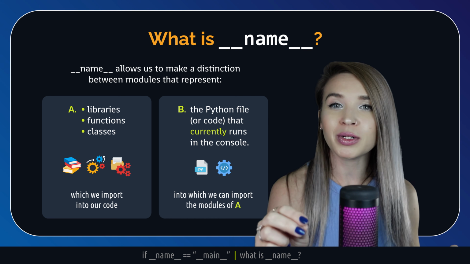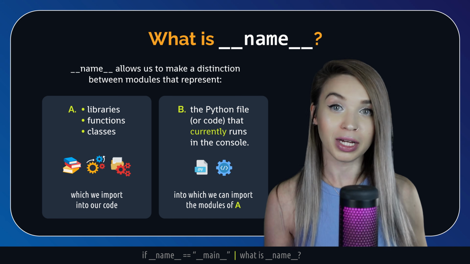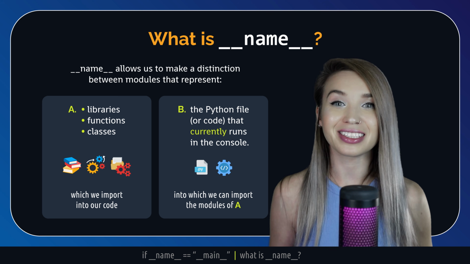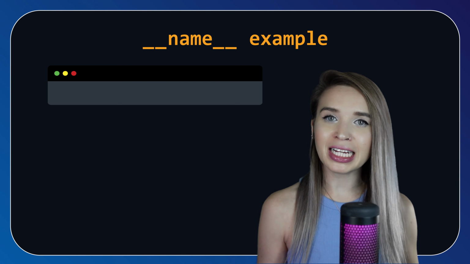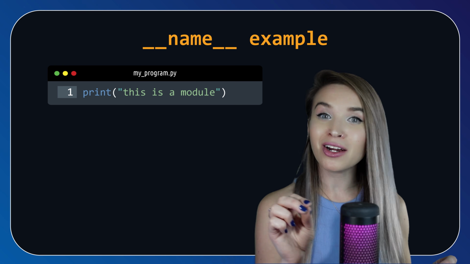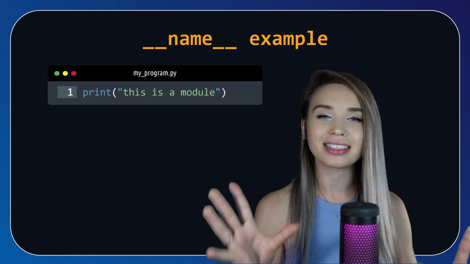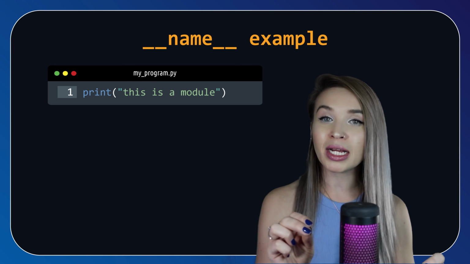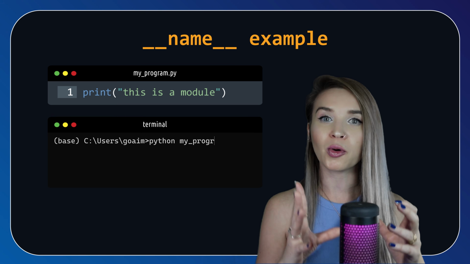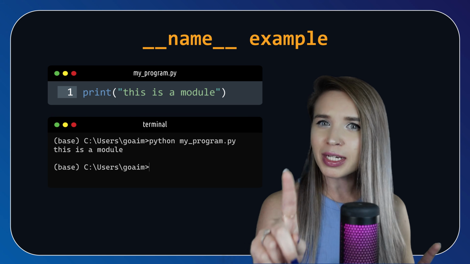Now, the best way to explain this is with a code example. So if you're not sure what I mean so far, you will in just a few seconds. So let's say we have a Python file named myprogram.py, and it contains a single line of code that just prints "this is a module". Now, when we run this file in our console by typing python myprogram.py, as soon as we hit enter, we